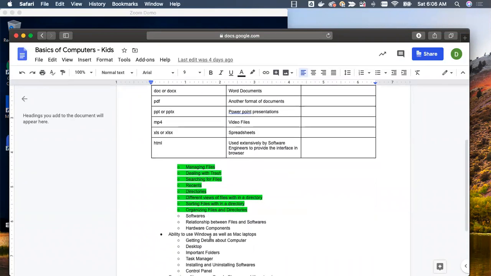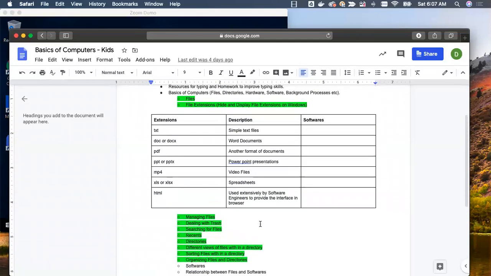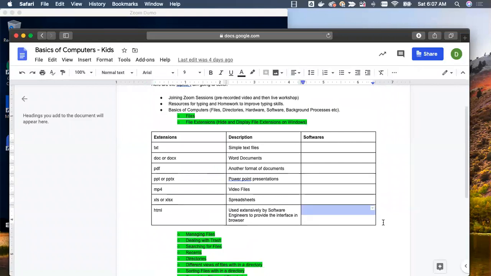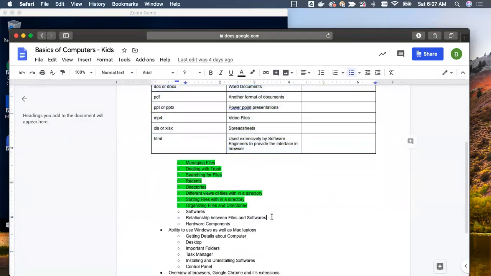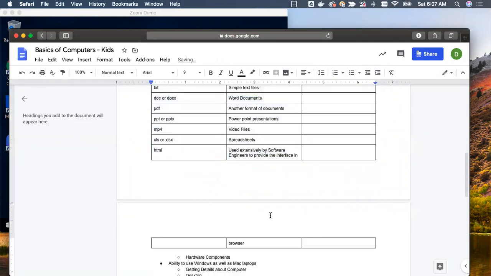Now we'll talk about softwares, and then we will also understand the relationship between files and softwares, and then we'll get into the hardware components. We will try to cover these three things. As part of the relationship between files and softwares, we will pick up this table, and we'll start populating this table.